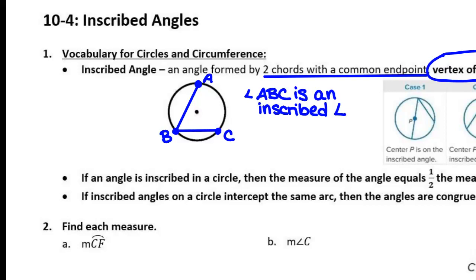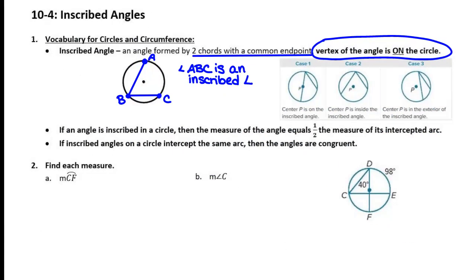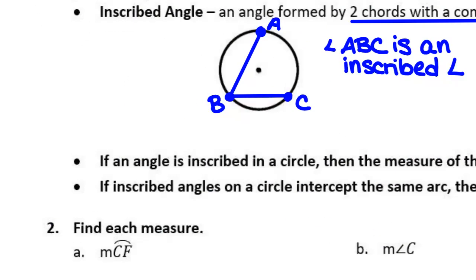If an angle is inscribed on a circle, then the measure of the angle equals half the measure of its intercepted arc.